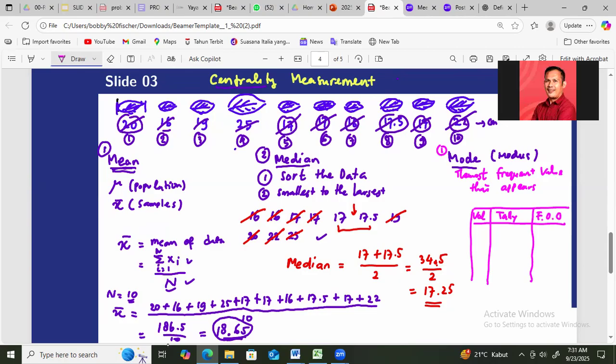From the smallest value, you have 16, which appears twice. And then 17 appears 1, 2, and 3 times. And then the next value is 17.5, and the occurrence is only 1.